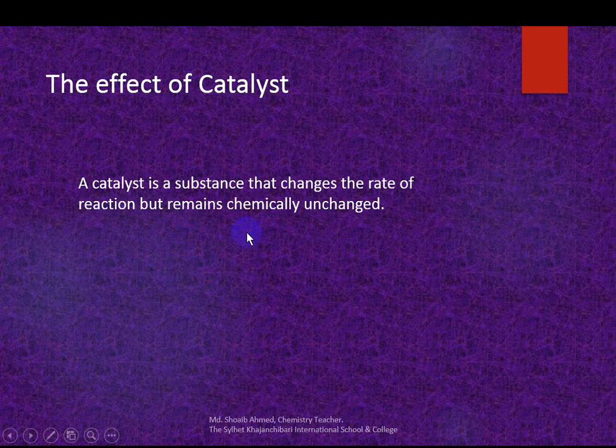Transition metals are catalysts. Catalyst is a substance that changes the rate of a reaction but remains chemically unchanged.